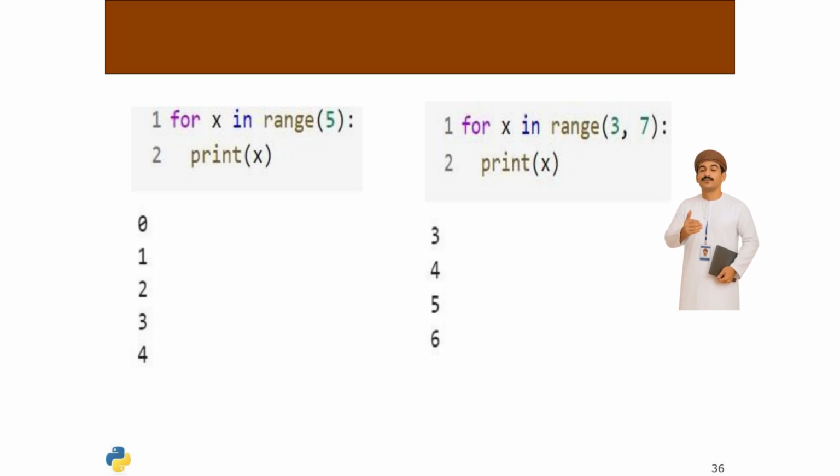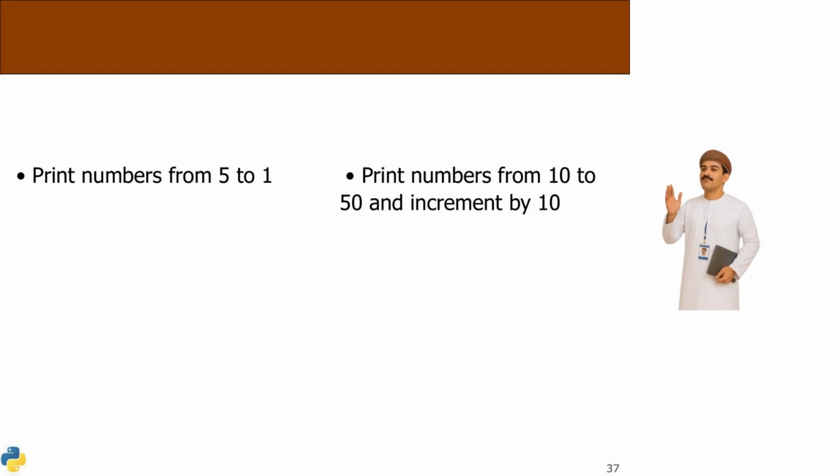Similarly, to print numbers from 10 to 50, incrementing by 10, use range 10 to 51, 10. To print numbers from 5 to 1 using a for loop, iterate with a decrementing step. For example, for I in range 5 to 0, step minus 1, print I. To print numbers from 10 to 50, incrementing by 10, use for I in range 10 to 51, incrementing by 10, print I. These loops efficiently handle repetitive tasks.